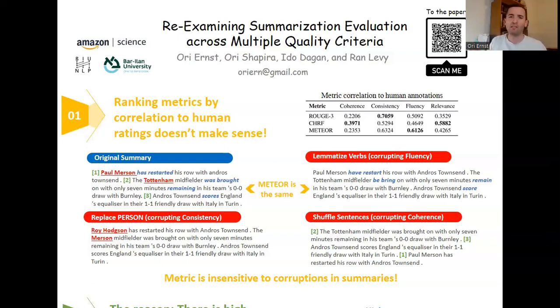In fact, we conducted several corruptions in summaries, and most metrics just ignore the corruption, meaning the score of the metric after the corruption was almost the same as before. For instance, for each verb, we convert the verbs into their lemma form. Instead of has restarted, have restart. Instead of was brought, be bring. And Meteor and other metrics just ignore it. And we made other corruptions as well. But why does it happen?